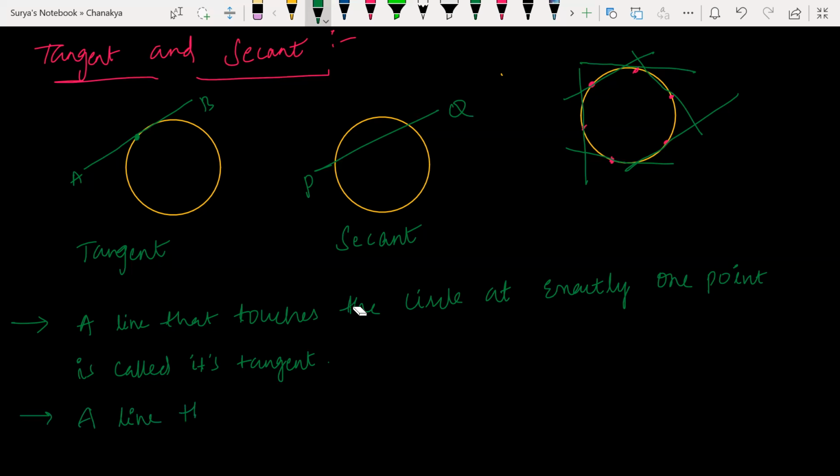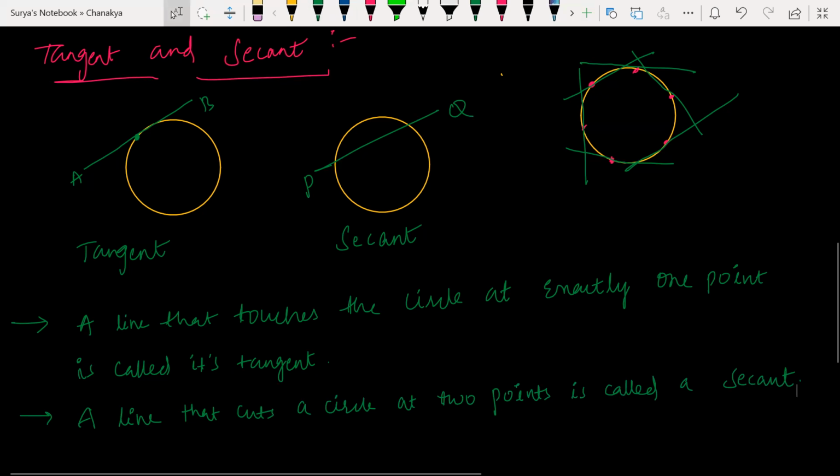A line that cuts a circle at 2 points is called secant. Clear? A line that cuts a circle at 2 points, 2 distinct points, is called a secant.